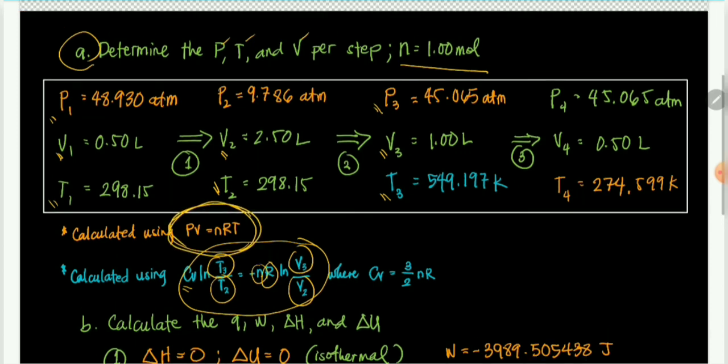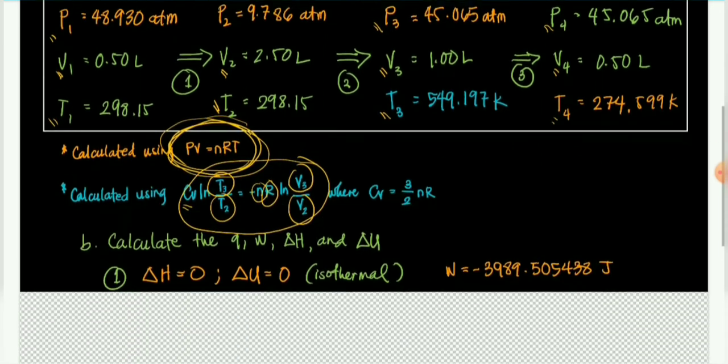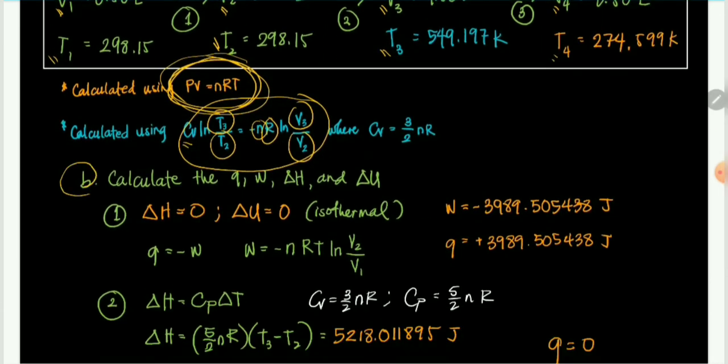Finally, this is an isobaric compression. So the pressure is kept constant. So yung P4 nyo given na, that's 45.065 atmospheres. The volume is 0.5 liters as given in the problem. So you can determine the temperature again using the ideal gas equation given that the number of moles is 1 mole. So makukuha nyo na lahat ng pressure, volume, and temperature sa bawat state. So from P1 to P4, makukuha nyo na yung pressures and temperatures. So the next thing to do is to calculate the Q, the W, delta H, and delta U.